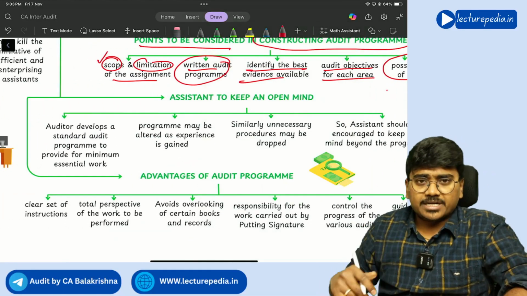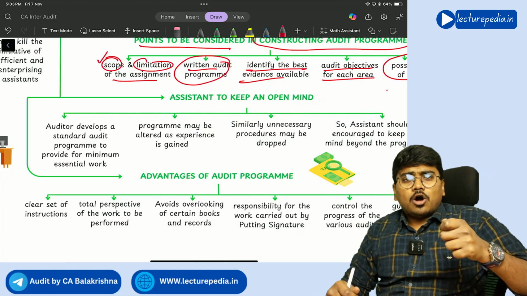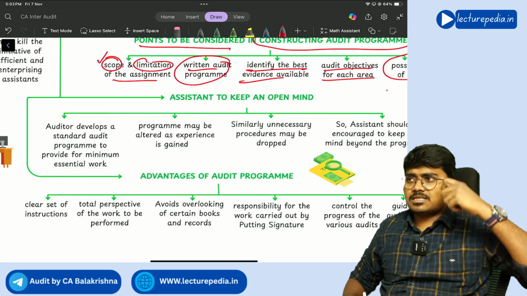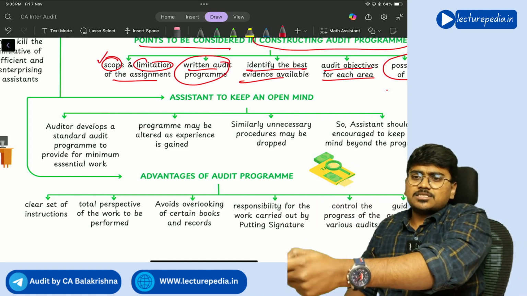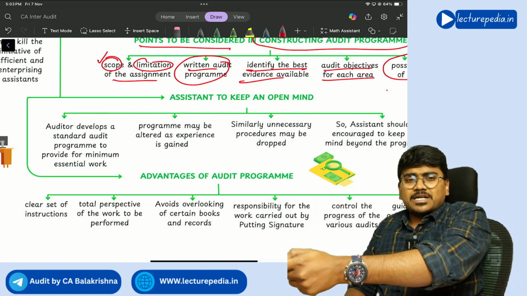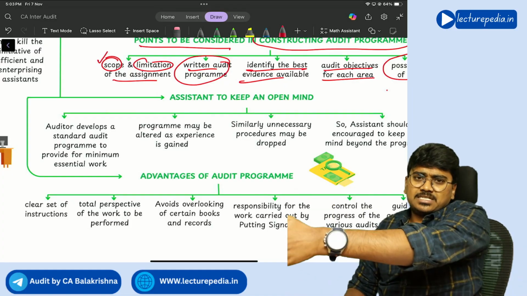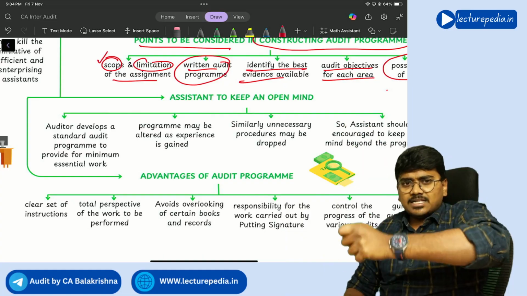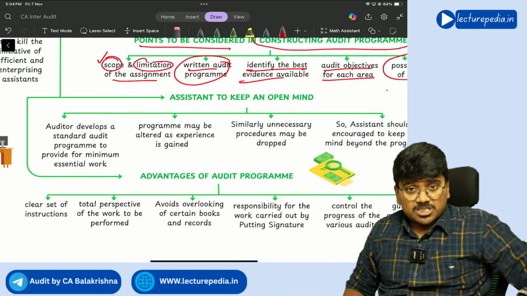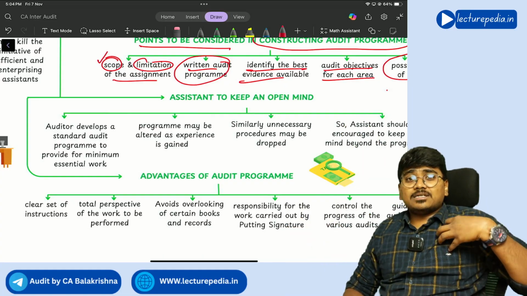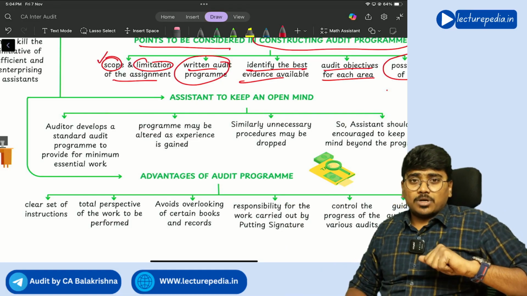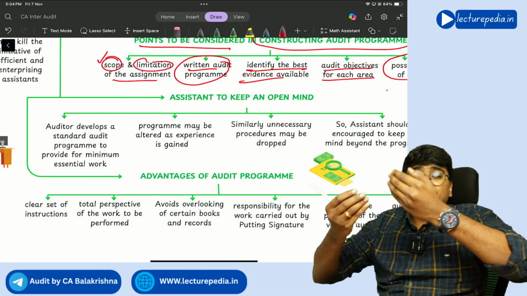Now, there is a possibility that in the audit program you are giving the list of audit procedures, and you are telling the article assistants, please perform these particular audit procedures, discharge your duties like this. You are giving a clear set of instructions. Now there is a possibility that audit assistants will perform just whatever is there in the program, and not want to go beyond the program.